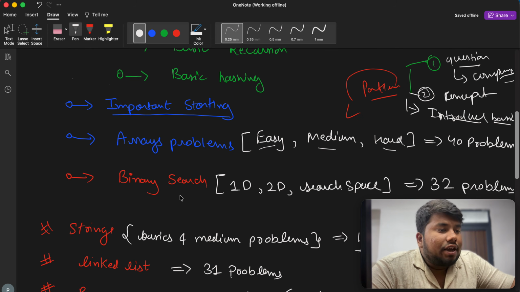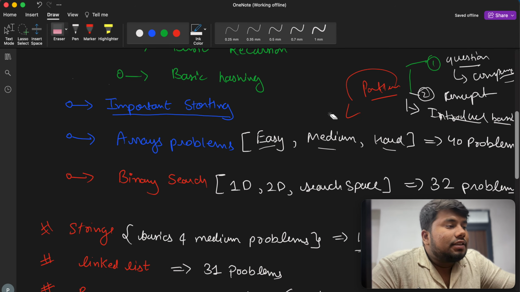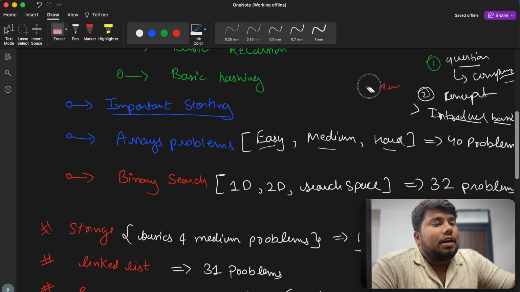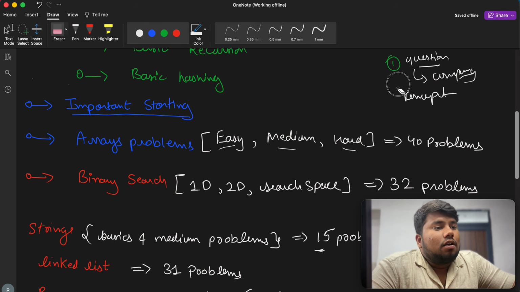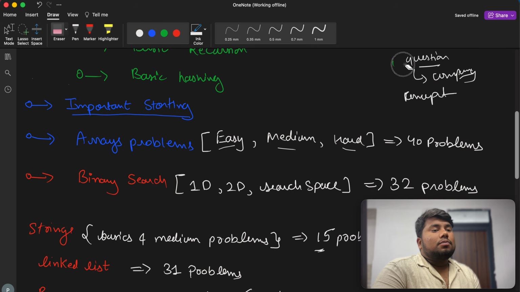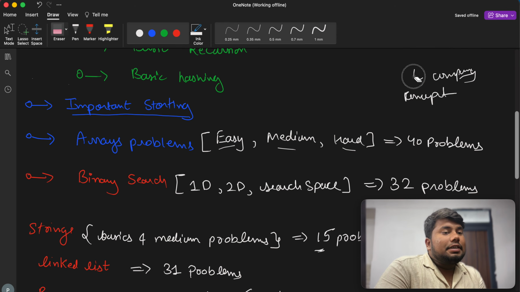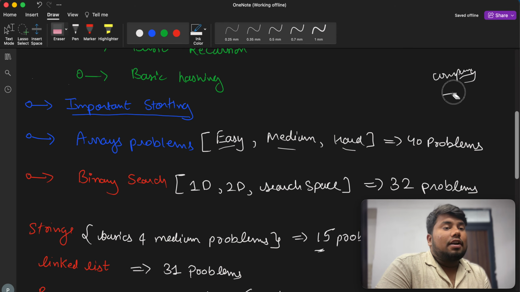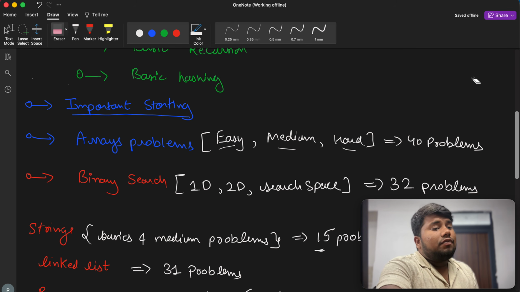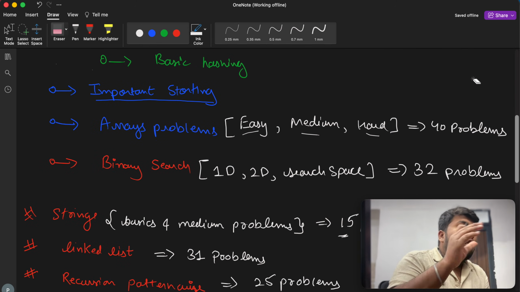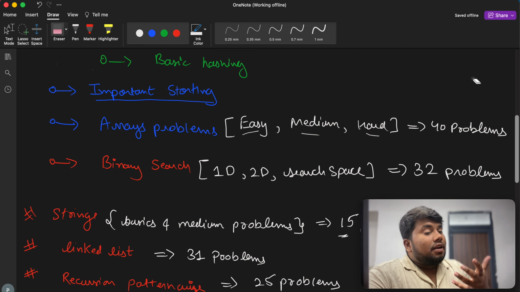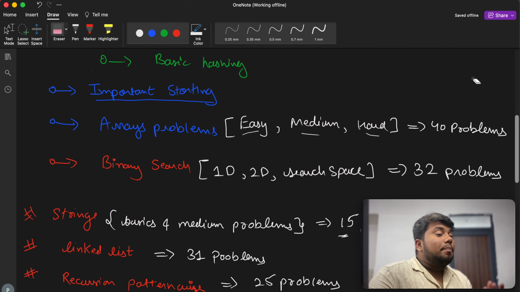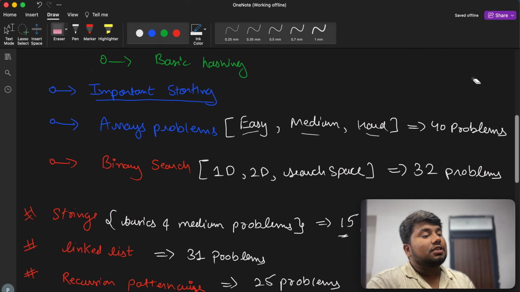So that's why I have created some patterns of array problems, at easy, medium and hard level. Here I have 40 problems for array, in order to understand some of the patterns that were asked in many of the MNCs, many of the main companies.